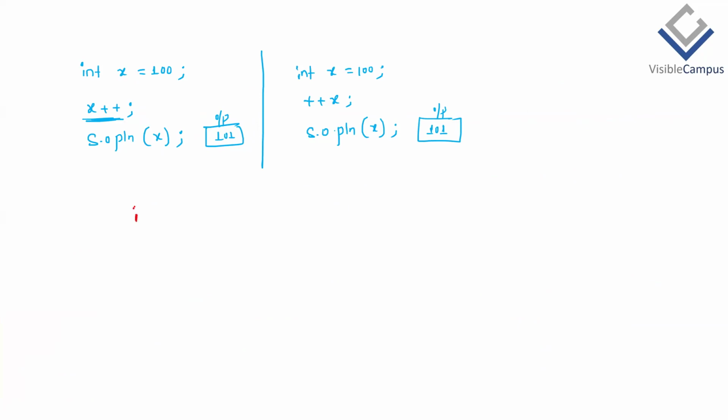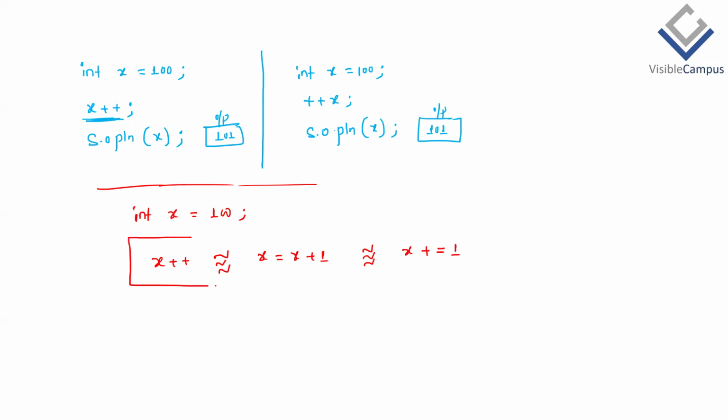Next one. If any variable x equals some value, and you write x++, what's the meaning of it? It is exactly identical to x = x + 1. All three are the same, exactly identical to x += 1 also. We can write the incrementation in these three different ways. All three are correct in Java. If anybody knows Python, this ++ will not work in Python. These two are correct in Python.